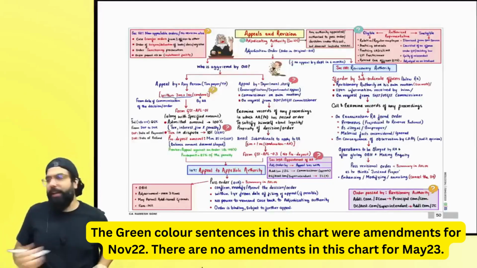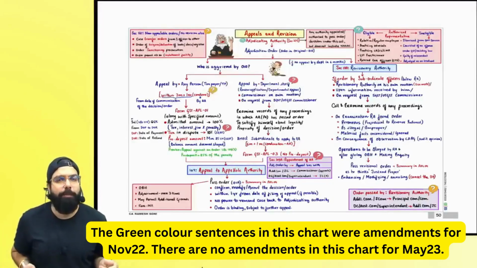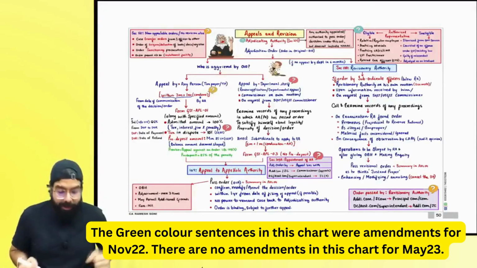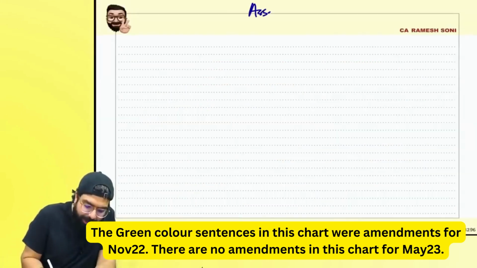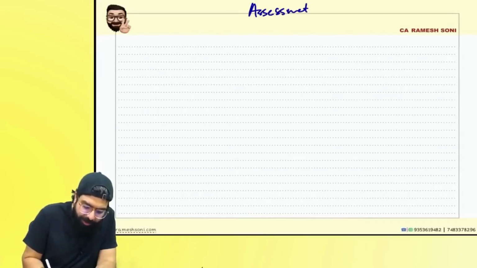Alright students, let's go ahead and now start the revision of the chapter appeals and revision. Everyone over here, let's take a quick linking. We started learning with assessments. I hope you guys remember in assessment, the officer went ahead and did scrutiny of return.